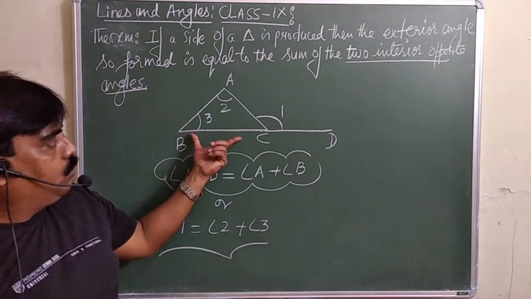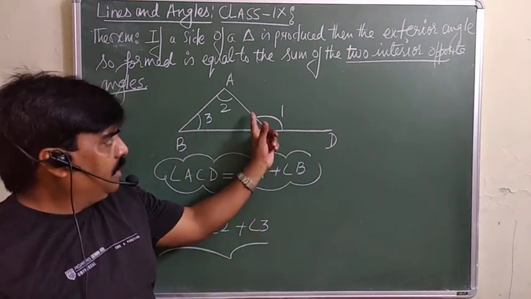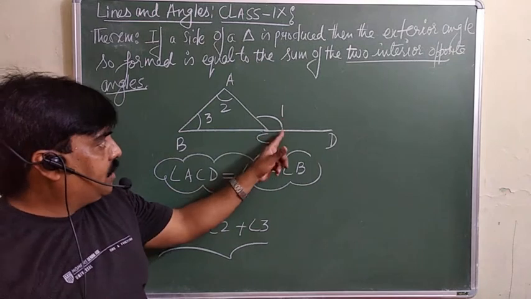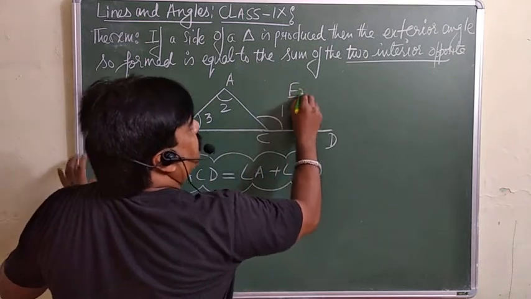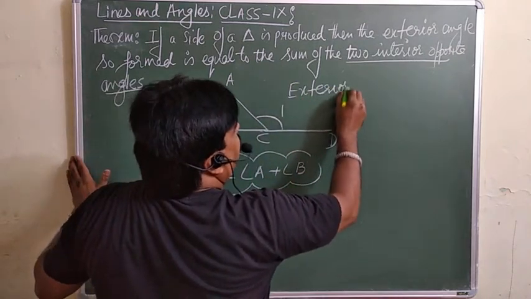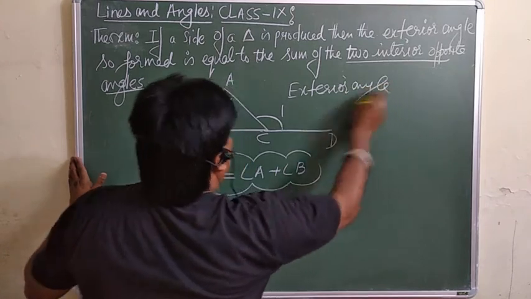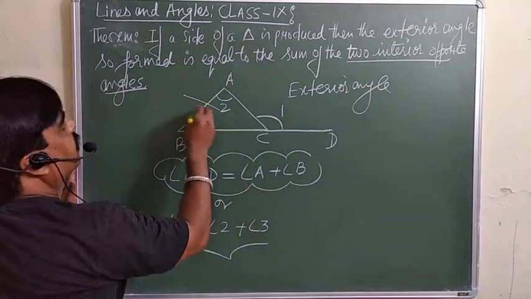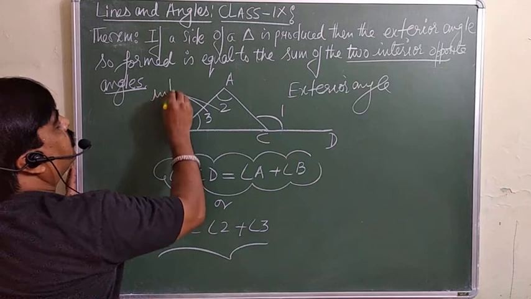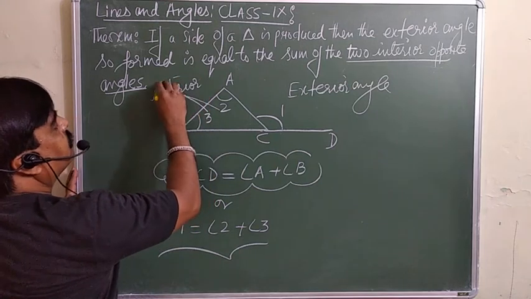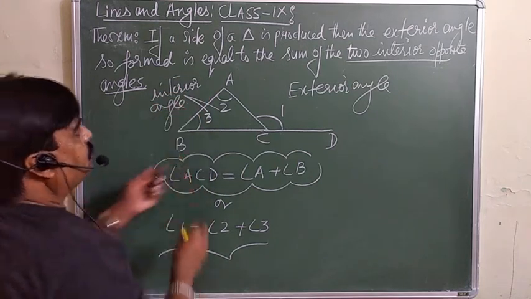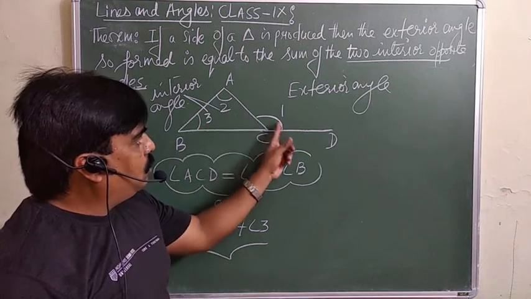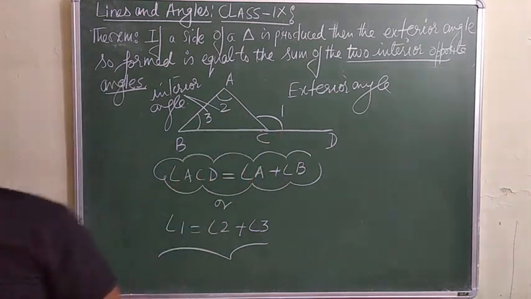If one side is produced, then this is your exterior angle, and these two are your interior angles. So the sum of the interior opposite angles is always equal to the exterior angle.